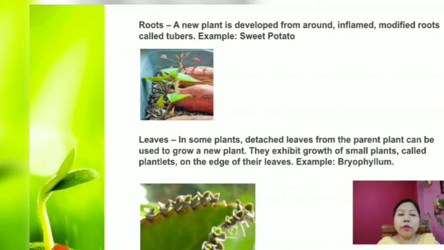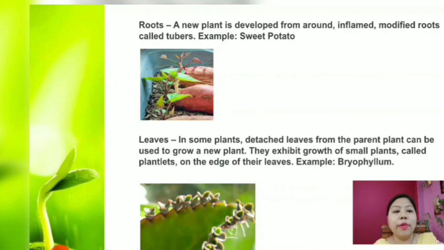Not only from stem and root, plants can reproduce from leaves also. Fine. So in some plants, detached leaves from the parent plant can be used to grow a new plant. They exhibit growth of small plants called plantlets on the edge of their leaves, for example in bryophyllum. So the edges of the bryophyllum will produce small plantlets which, when detached from the leaf, will grow into a new plant. So this is how the leaves help in vegetative propagation, and it is seen in which plant?